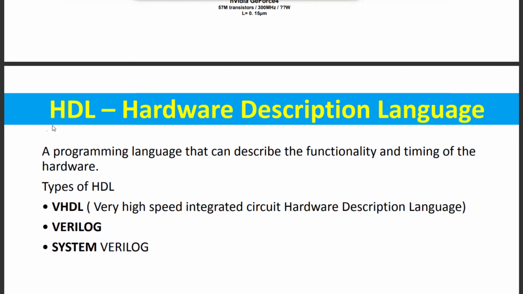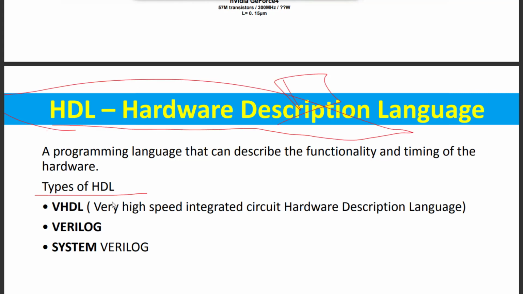We use the language that is known as hardware description language. Here you can see we have different types of HDL languages. First is VHDL, then we have Verilog, then SystemVerilog. SystemVerilog is the advanced version of Verilog, and VHDL is the Very High Speed Integrated Circuit Hardware Description Language. Basically, in India we don't use VHDL, and outside India people use VHDL to design ICs, but in India we use Verilog and SystemVerilog coding style to design the ICs.